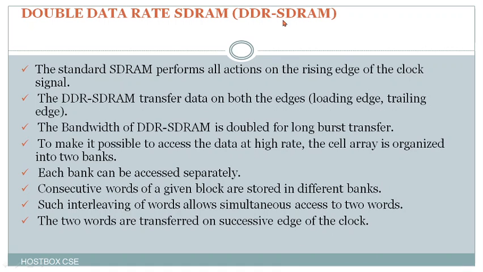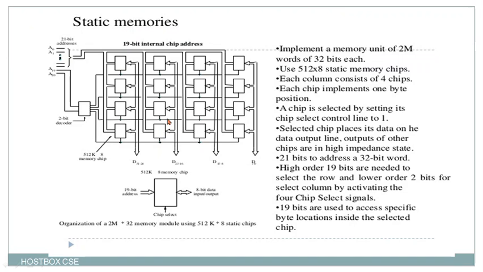What kind of example can you assume? For example, I have the words hello and hi. I want to save the data hello and hi, retrieve it, and view it on the monitor. That time you can use double data rate SDRAM. When I go for SDRAM, for example, it takes 20 seconds, but when I go to DDR SDRAM, with its bandwidth speed, within 4 seconds you can see the output. I am saying this example for understanding purposes. Then static RAMs.